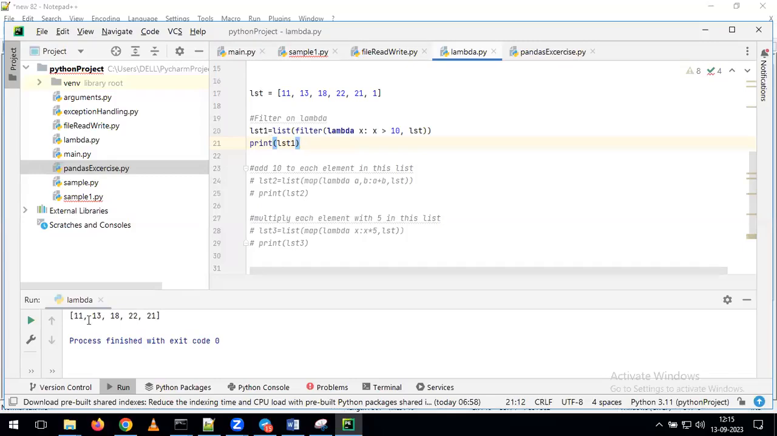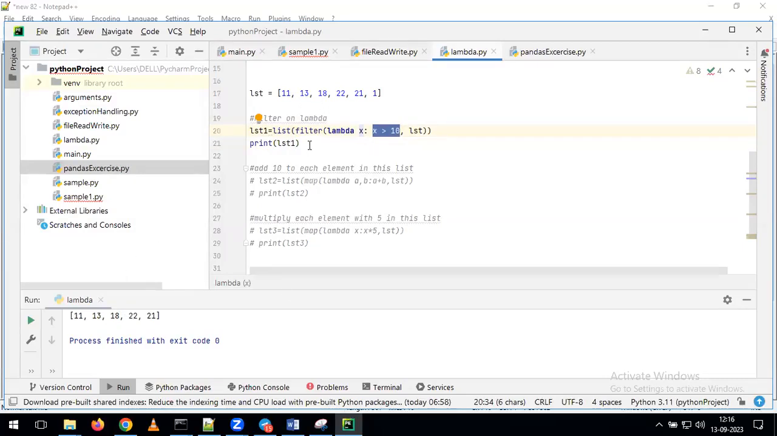You see here, we are getting 11, 30, 18, 22, 21. We are not getting this variable. Why are we not getting it? For this record, this condition is not at all satisfied. For that reason, that record is filtered out. The remaining elements are satisfying the condition. For that reason, the remaining elements are populating into one more list.